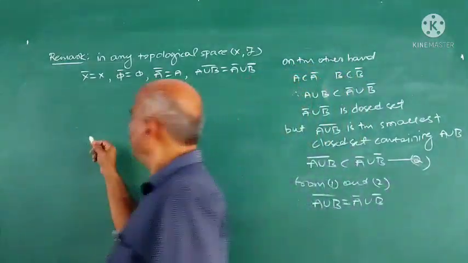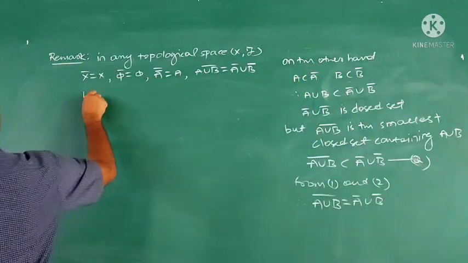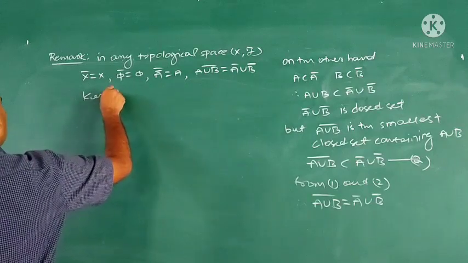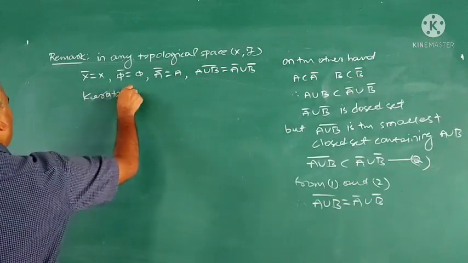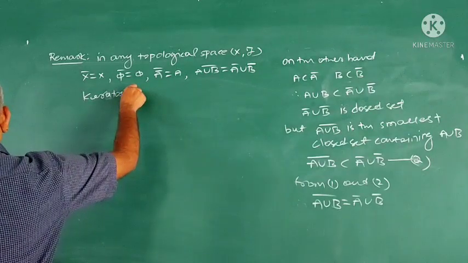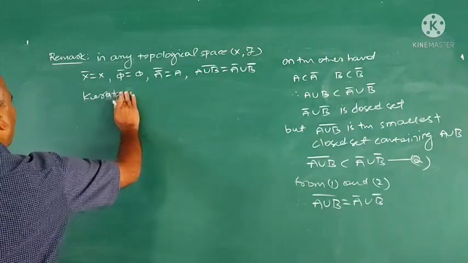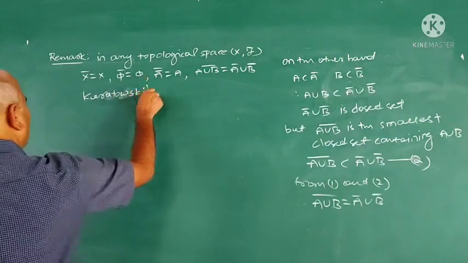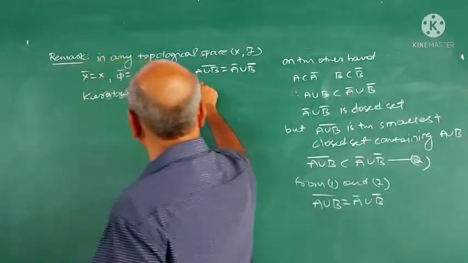Now these 4 are called Kuratowski's closure axioms. Kuratowski's, spelling K-U-R-A-T-O-W-S-K-I. Kuratowski's closure axioms.